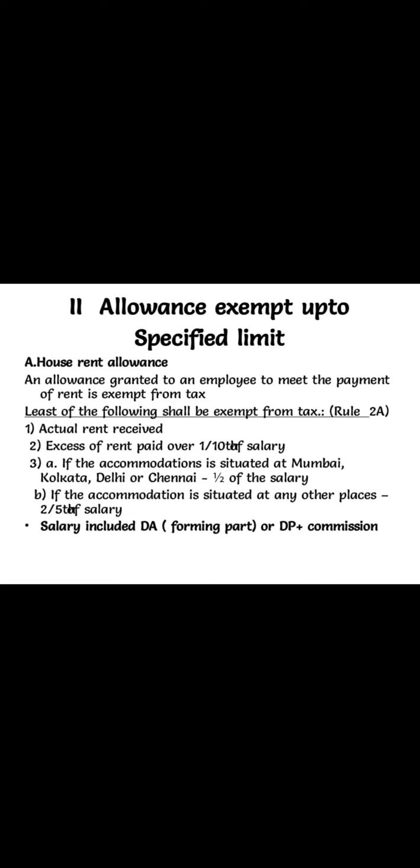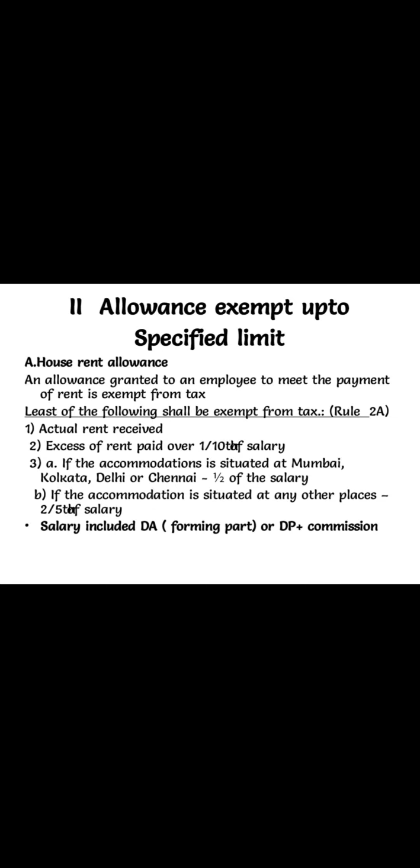One is the actual rent received. Number two, excess rent paid over 10% of salary. The third one is, if the accommodation is situated in a metropolitan city, 50% of salary, or in other places, 40% of salary. So again I repeat: these are the provisions for exemption.